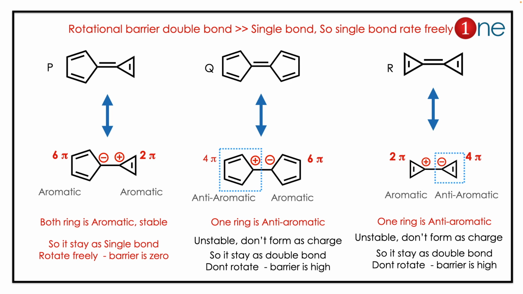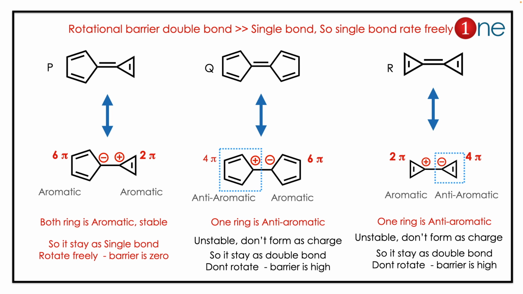Here if you look at P, both rings are aromatic if the charge is separated, because 6 pi and 2 pi electrons follow the Huckel rule. Then Q: one ring is anti-aromatic, another ring is aromatic, so it will not form because it's highly unstable. Then R: one is anti-aromatic, so the charge will not form at all. So the double bond stays as a double bond, don't rotate.